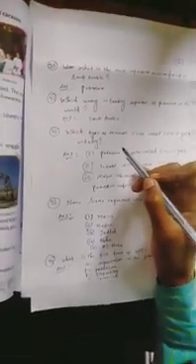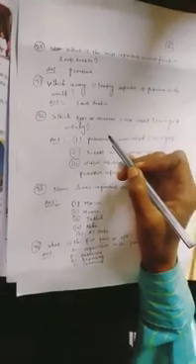Next question, number 30. What is the most important mineral found in Saudi Arabia? Petroleum. Petroleum is a very important mineral resource in Saudi Arabia. Number 31. Which country is the leading exporter of petroleum in the world? Answer, Saudi Arabia. It has huge resources of petroleum, so it is one of the richest countries of the world.